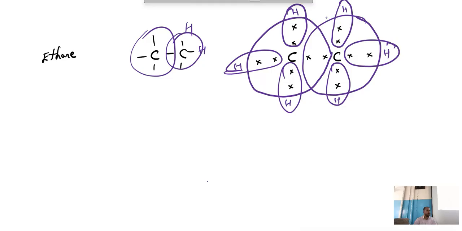It is similar to our structural formula, but instead of writing a bond, we are writing 2 dots.